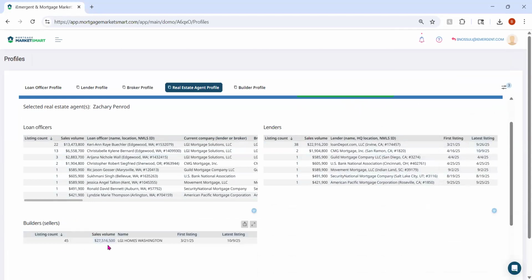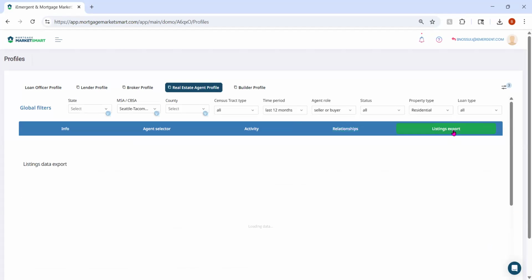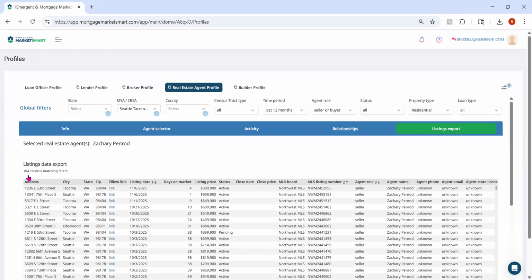And you can see that he has 45 transactions with LGI Homes. So Zachary definitely looks like a builder agent. Now, I can also, again, save these at any time, but I'm going to also go to the listings export tab and figure out, okay, there have been 184 records matching for Zachary.